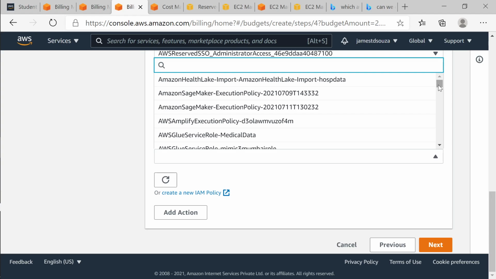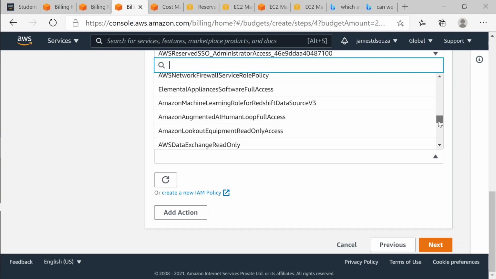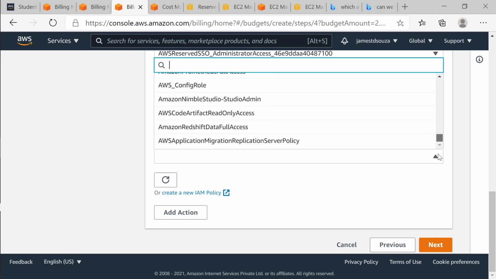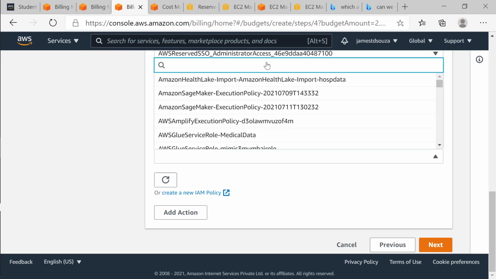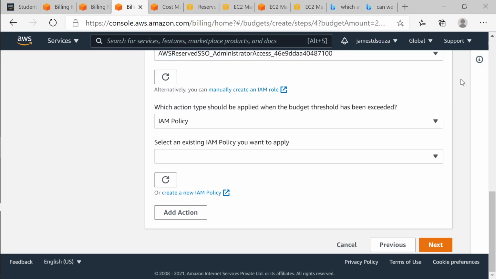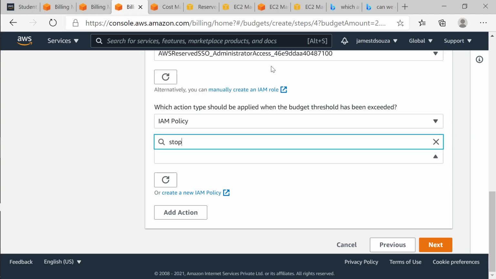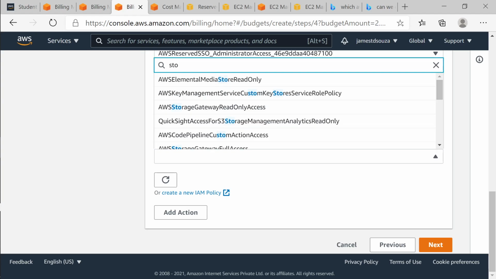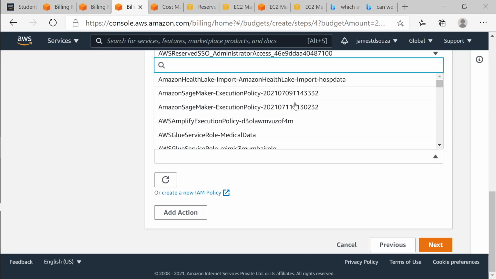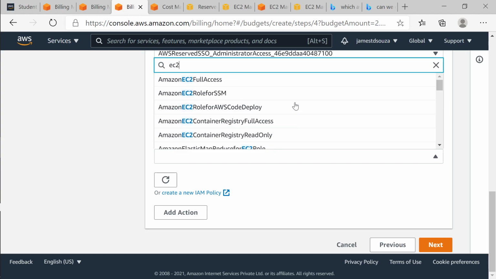Stop is not there. There's one of the policies which would have stopped the services.